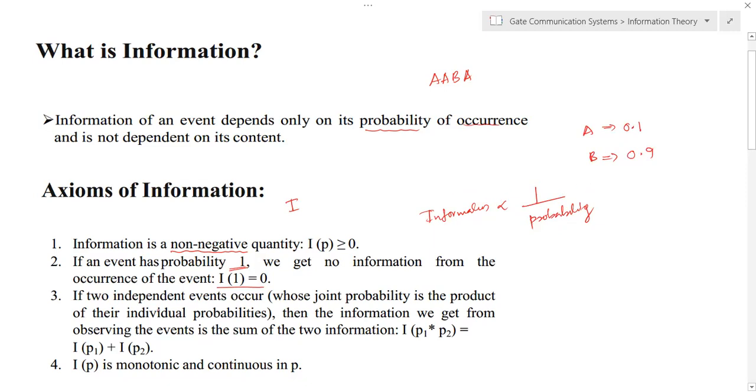That's it. If two independent events occur, then the information we get from observing the events is the sum of the information of P1 and P2. For example, for 2 events, it's simply the information of P1 plus the information of P2. And I(P) is monotonic and continuous in P. This is another property. Monotonic means it's an increasing function.